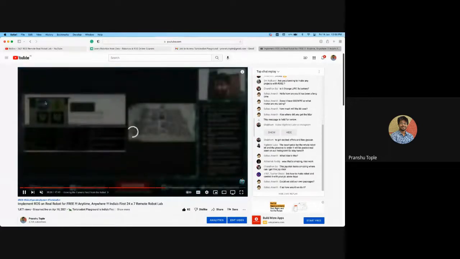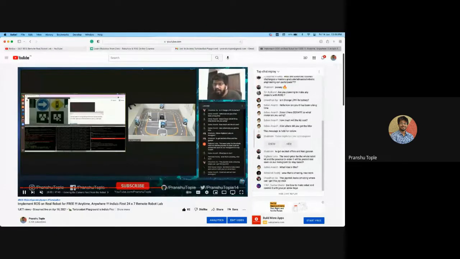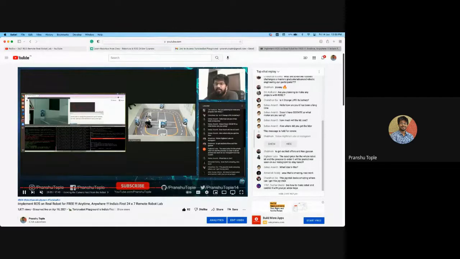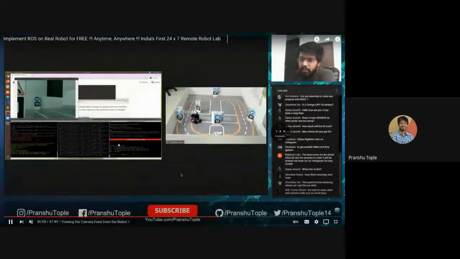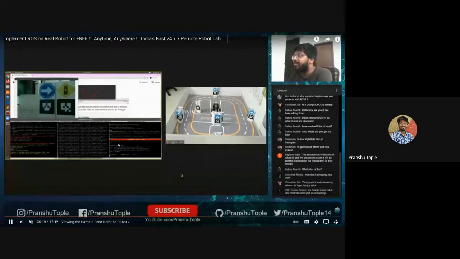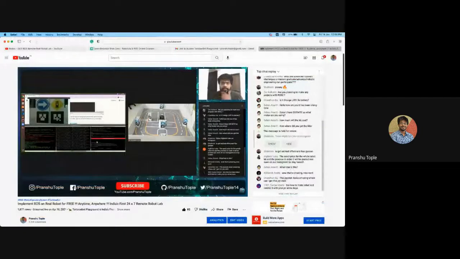Then you can see the live camera from the robot as well. So if the robot is moving, you will be able to see the first person view, like you will be thinking like you are in place of the robot. So like this, you can control it, you can move around. Even here you can do sign recognition, computer vision related things.